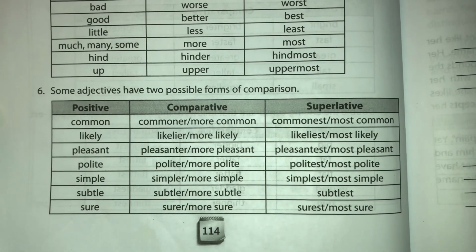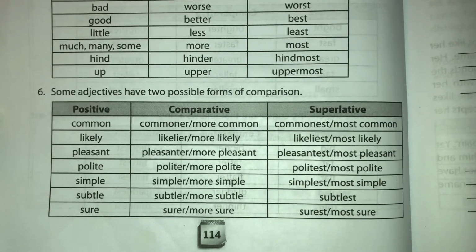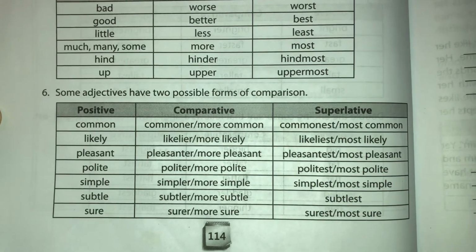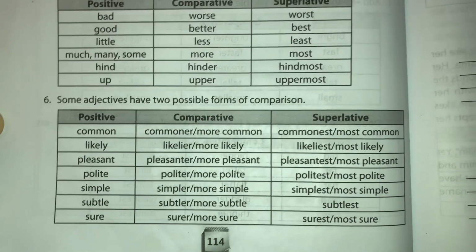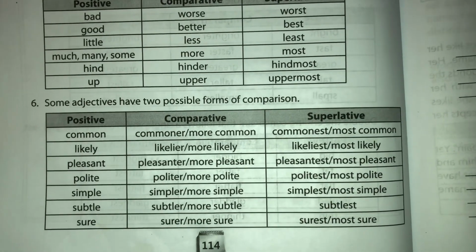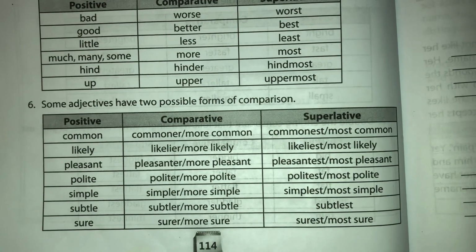Simple, simpler, more simple; simplest, most simple. Subtle, subtler, more subtle, and subtlest, most subtle. Sure, surer, or more sure. Then superlative, surest, most sure.